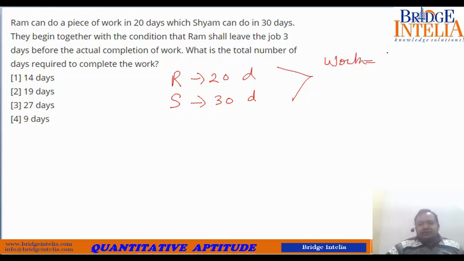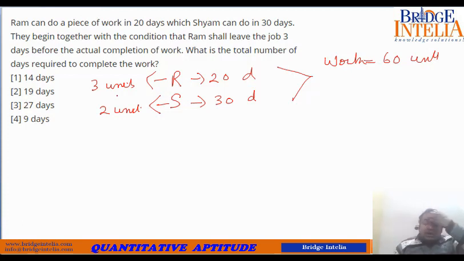LCM of 20 and 30 is equal to 60, so 60 units. Based on that, you can determine their per day output. Ram's per day output will be 60 divided by 20, so 3 units per day. Similarly, Shyam's output should be 60 divided by 30, 2 units. So the stage is set.